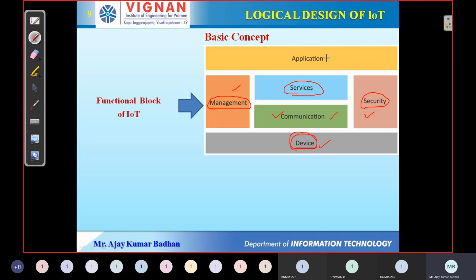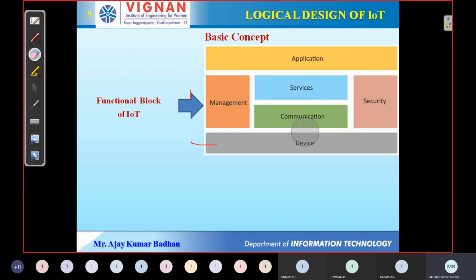And finally, last but not least, is the application. We have many different types of applications. Why do we have WhatsApp here? What is the main purpose of having a WhatsApp application? Simply to interact with our friends, right? That is an interface provided in the form of an application so that we can communicate with others. So these are the basic building blocks of the logical design of Internet of Things.